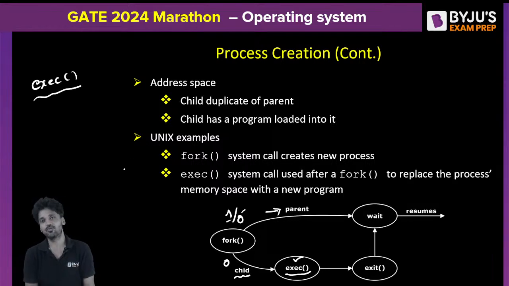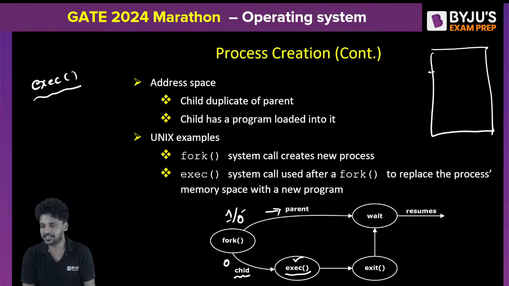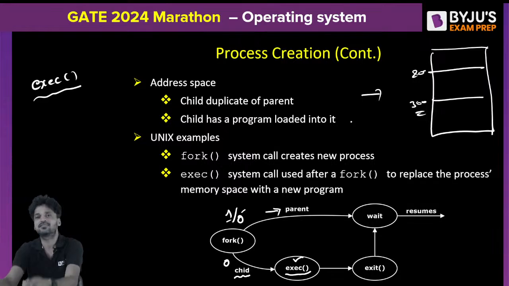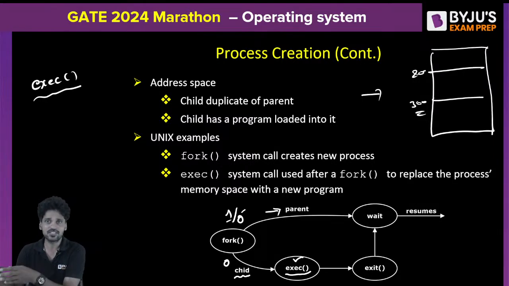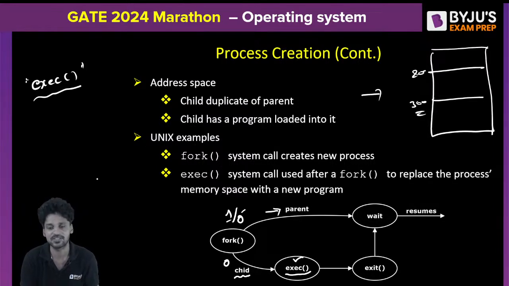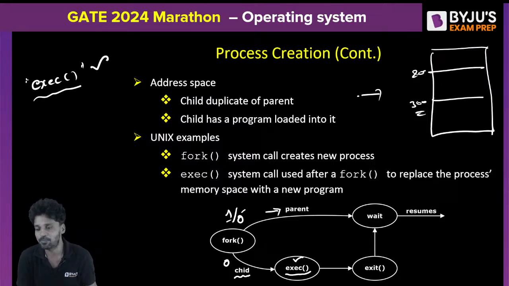When I do this, my parent's resources will be allocated to me. Initially, my parent is residing between 200 to 300 in the main memory. Now I'm a child. I need to store somewhere in the main memory, in the same place as my parent. So in order to utilize my parent's address space, I will execute something called the exec system call. This exec system call will allow the child to use its parent's address space.